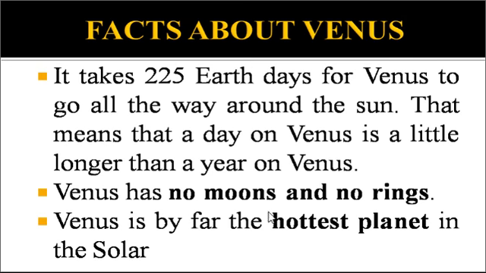Venus has no moons and no rings. Like Mercury, Venus also doesn't have any moons or rings, and the reason for this is quite different from Mercury. We will understand it in the next slide.